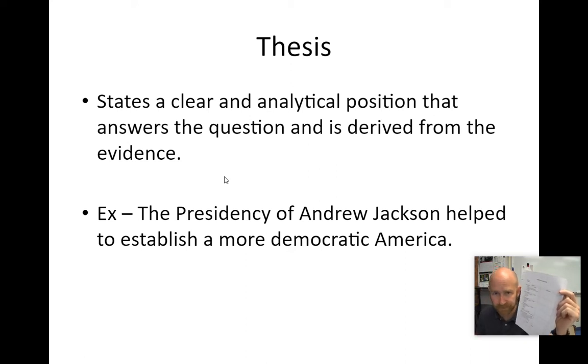That's an example. Right? Or it could be the presidency of Andrew Jackson hurt the establishment of a more democratic America. Either one of those is fine. But then your entire paper has to be providing evidence for whichever one of those two positions you take, right? So it's got to be one or the other.